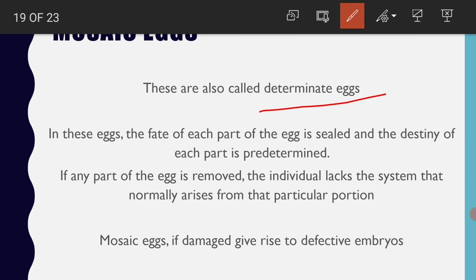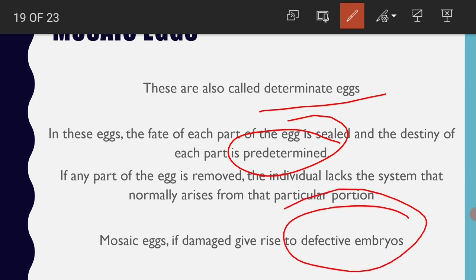In mosaic eggs, what happens? Each and every blastomere has got a certain fate. That means the fate of each part of the egg, each blastomere, is sealed, and the destiny of each part is predetermined. If any part of the egg is removed, the individual lacks the system that normally arises from that particular portion. So mosaic eggs, if damaged, give rise to defective embryos.